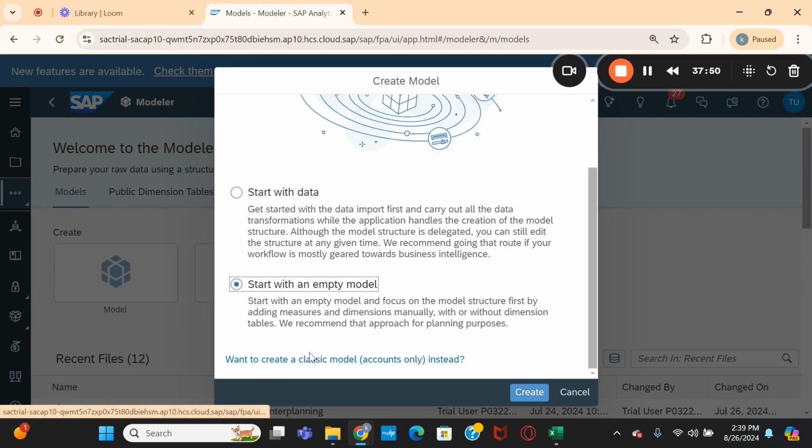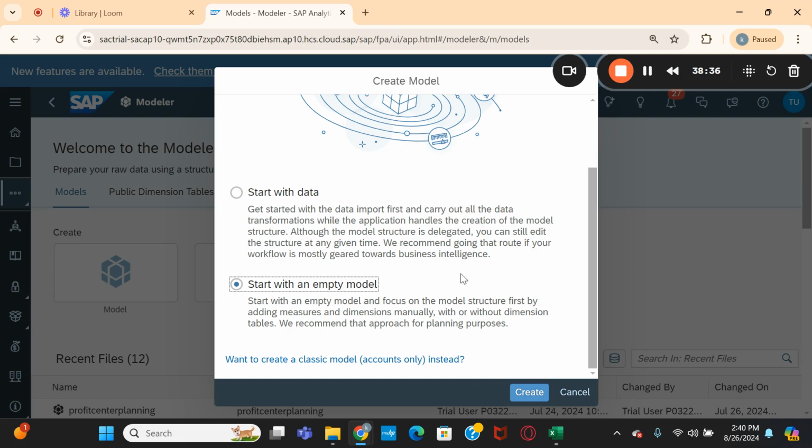Here there is one more option. Want to create a classic model or accounts only instead? This is one important thing in SAC. When they delivered the product first, when they released it into the market, what I saw and observed is that it supported only the classic model, just like the BPC system. SAP BPC system currently supports only the account based model because that completely supports financial planning applications where your GL accounts will have only the currency as the unit. That's why the BPC system supports the account based model.